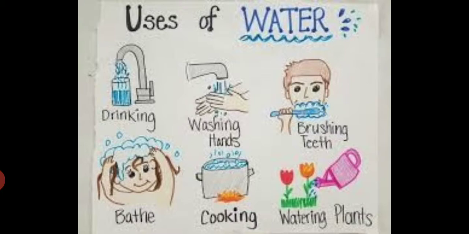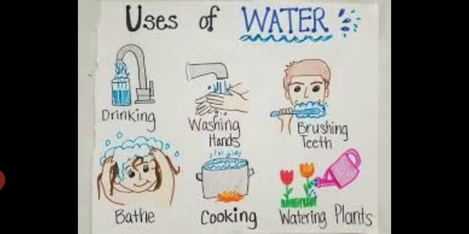To generate electricity, water is also necessary. For recreational activities like boating and swimming, water is needed.